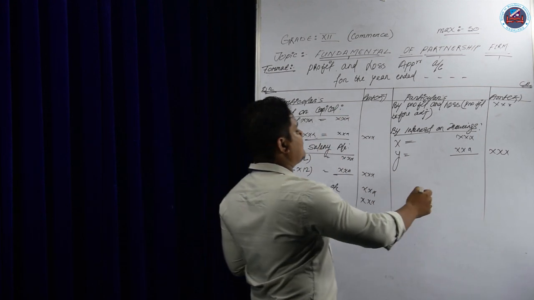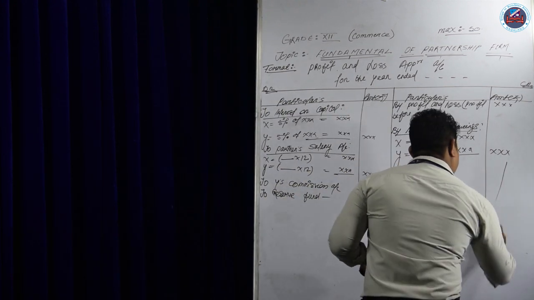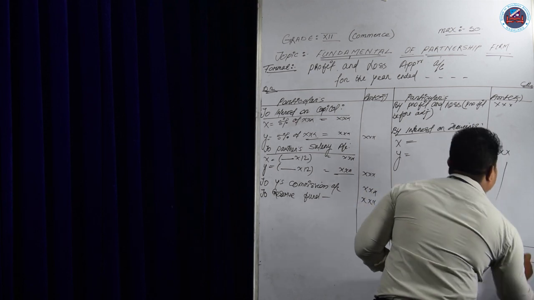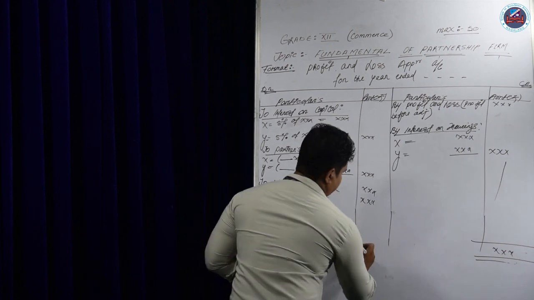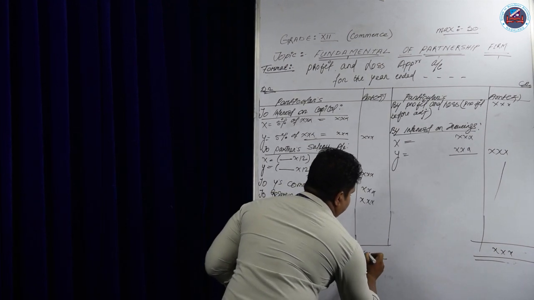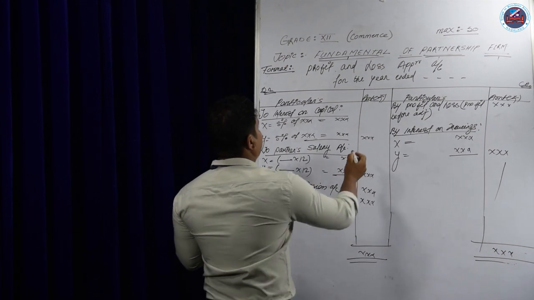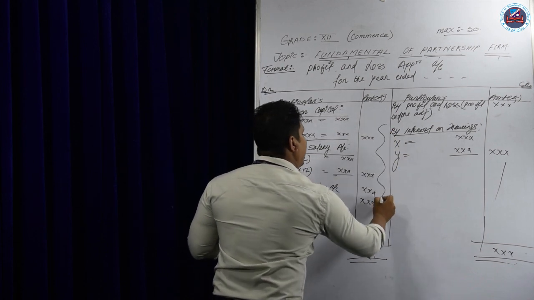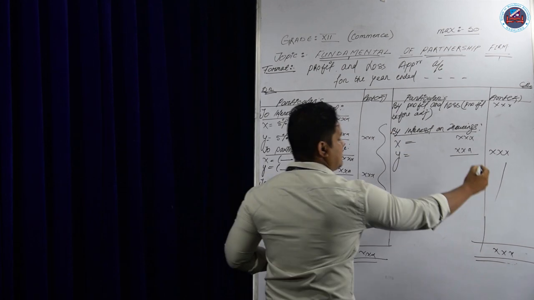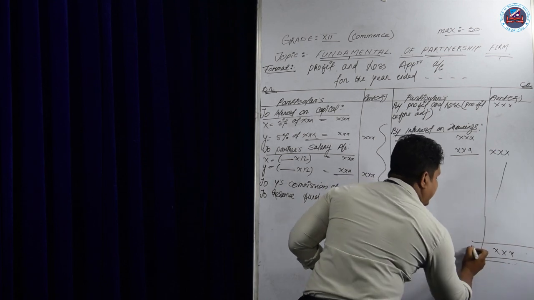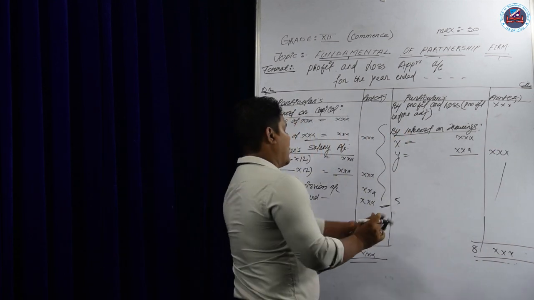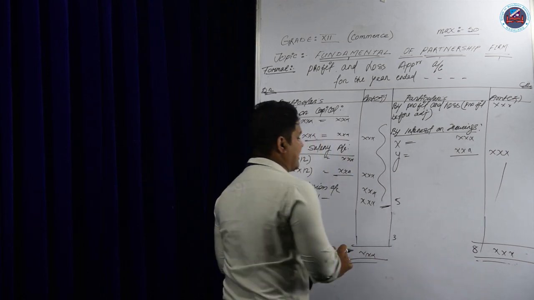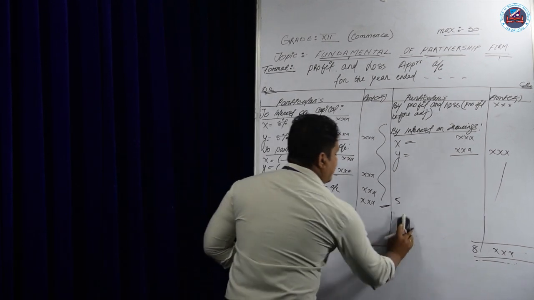Suppose this side is greater, so the firm will get a profit. So we will total it here. We write the amount here. The same will be here. After that, we will plus all of this. Suppose if you plus here, we get 8, and if you plus it there, you get 5. So 8 minus 5 will be, suppose, 3. I'm just giving you an example. We will get a number here.